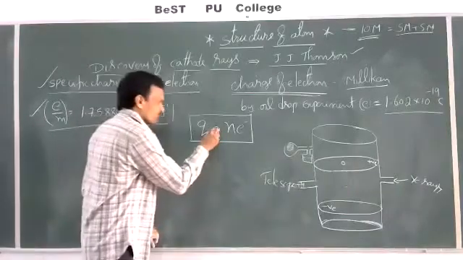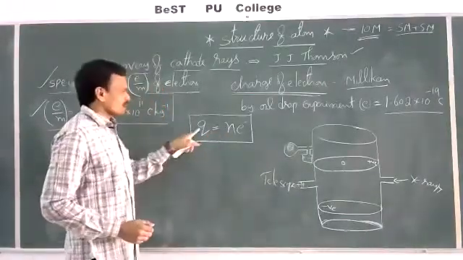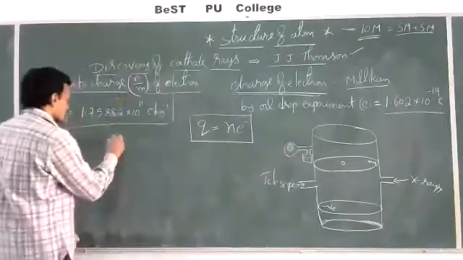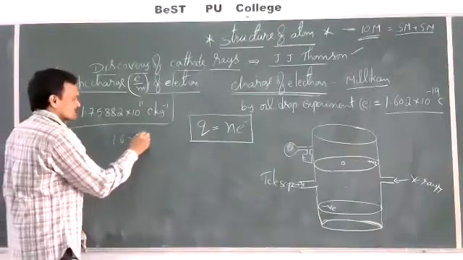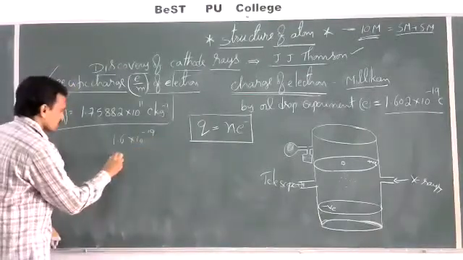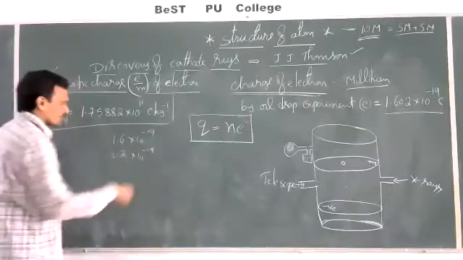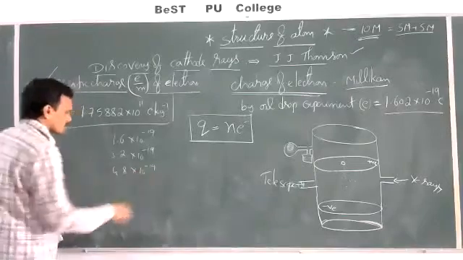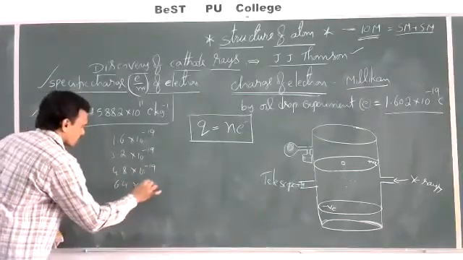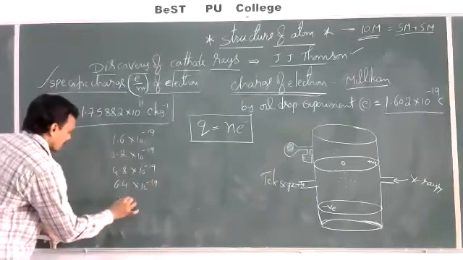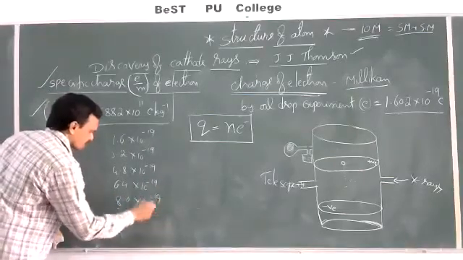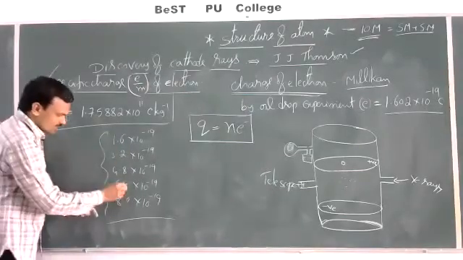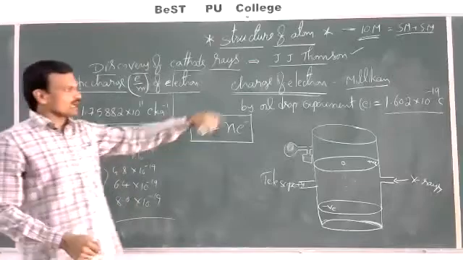And from the data obtained, the charge of the oil droplets, he calculated the charge of the electron. For example, let us assume the data obtained here is 1.6 into 10 power minus 19, 3.2 into 10 power minus 19, 4.8 into 10 power minus 19, 6.4 into 10 power minus 19, 8.0 into 10 power minus 19. Like this the data was obtained. Say these are the charges present on the oil droplets calculated by Millikan.